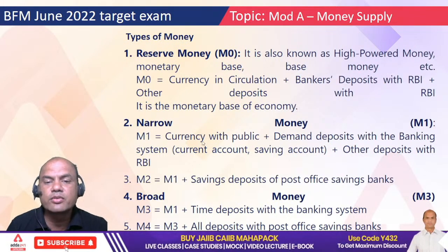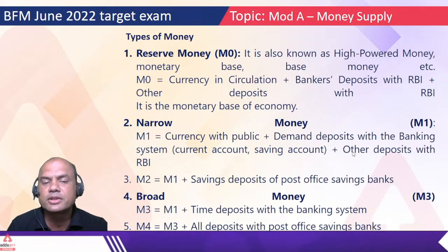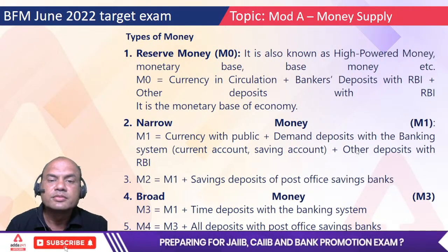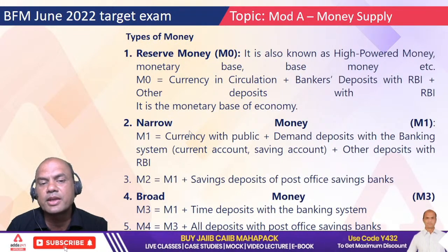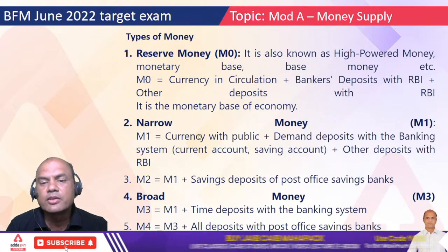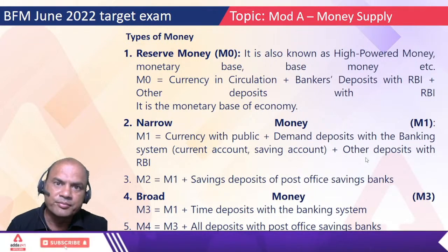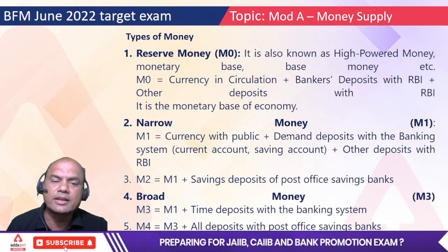Narrow money M1 is what? Currency with public plus demand deposits with the banking system and other deposits with RBI. Other deposits with RBI is also an important part, because in the exam they'll give you all three elements separately. And what have you to do? Just add them and write M1.